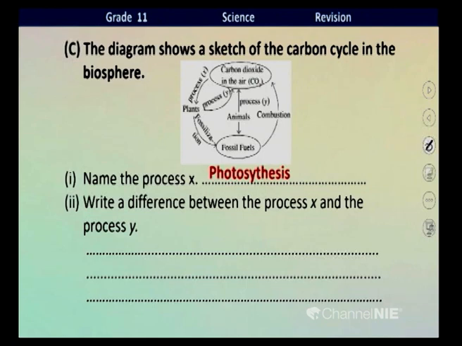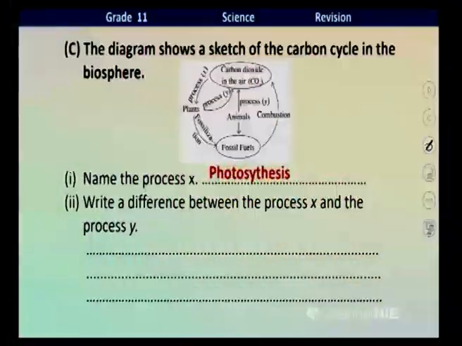Next question. Write a difference between the process X and Y. What is process Y, children? Now we have recognized process X is photosynthesis. What is Y? Y represents the release of carbon dioxide to the atmosphere. Then Y is respiration. X is photosynthesis, Y is respiration. Then we have to write a difference between photosynthesis and respiration.